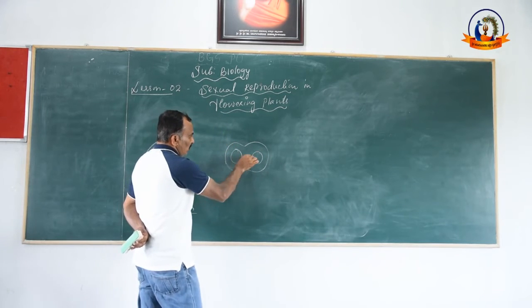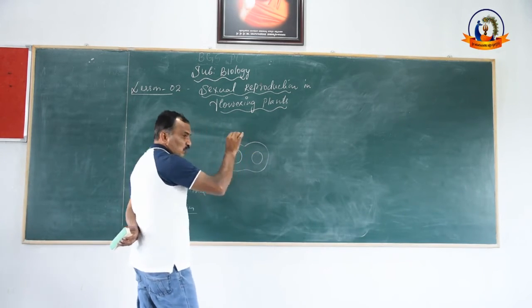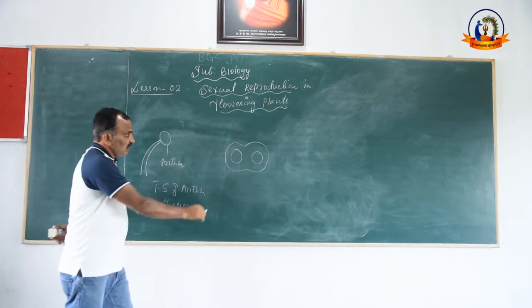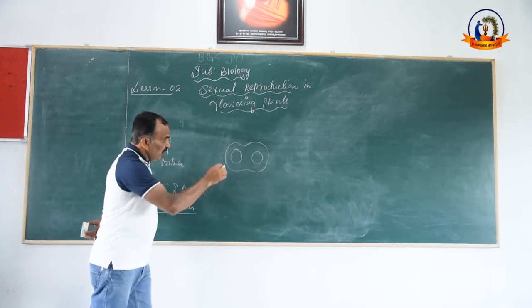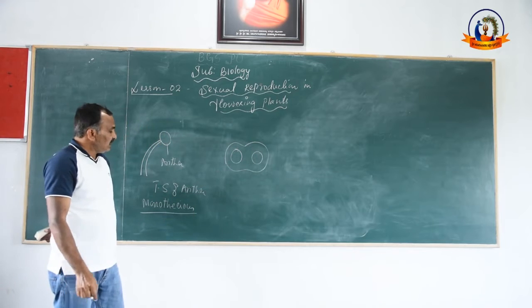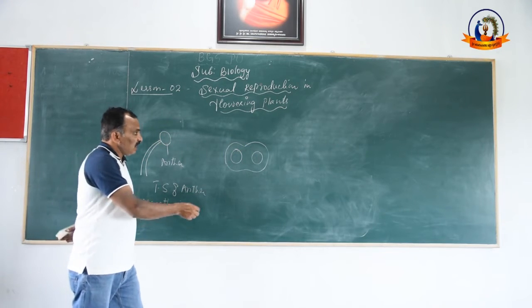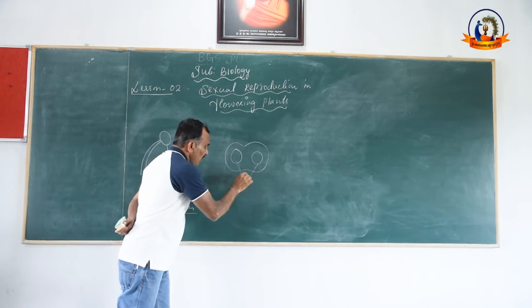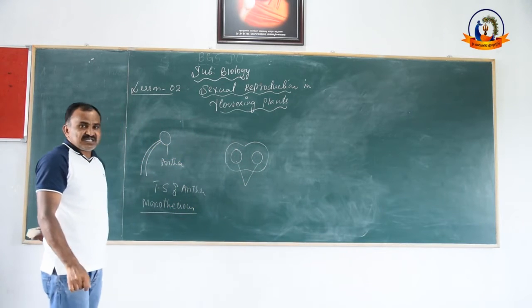Right? These are called microsporangia. How many microsporangia are there? In a monothecous stamen, there are two microsporangia.